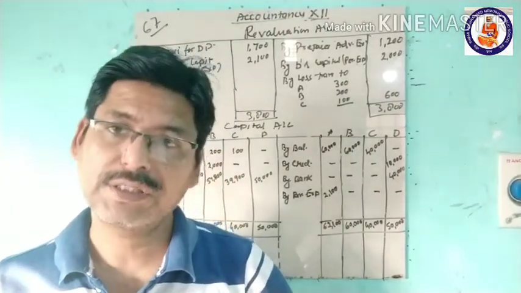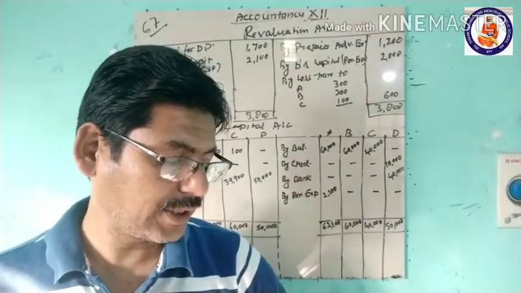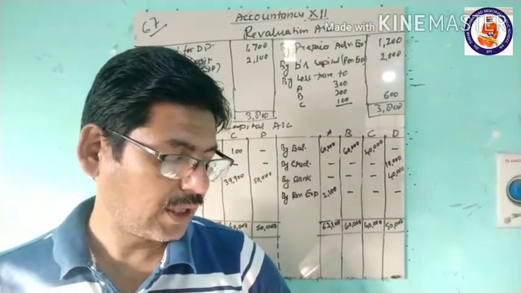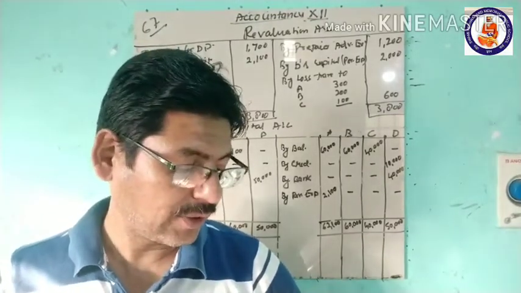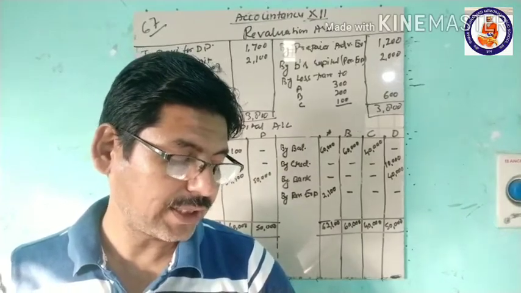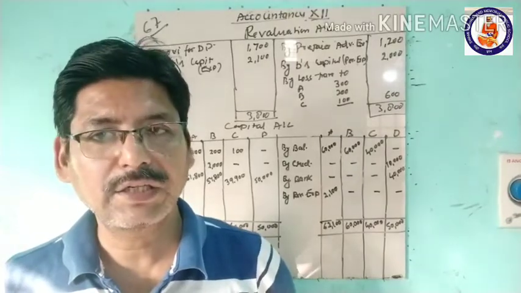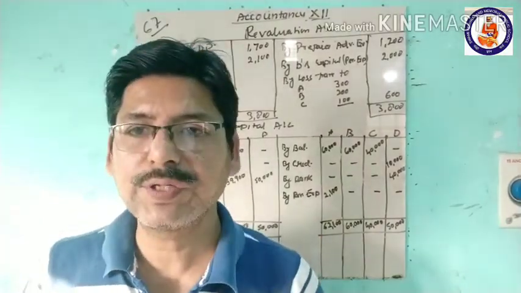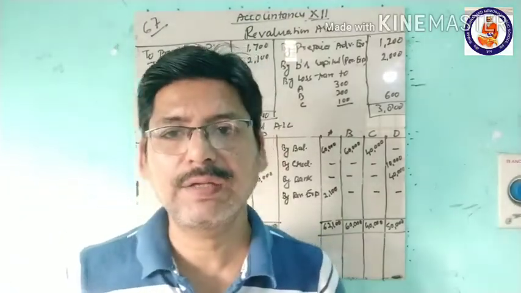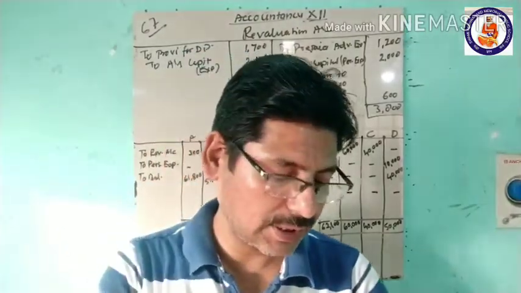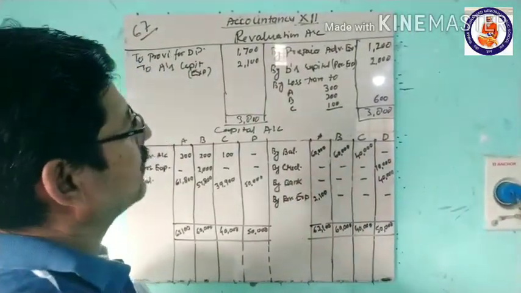It says that D is admitted for an equal share and he has to bring 50,000. Out of this 50,000, 10,000 the business already has to pay to him as a creditor, so that amount will be transferred to his capital account. First we take the capital account balances here, 60,000, 60,000, 40,000.